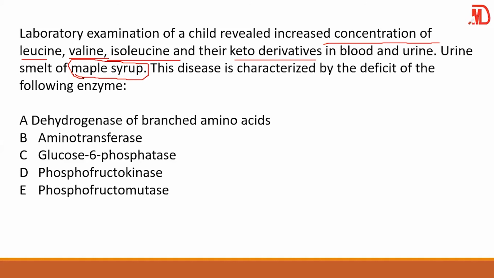Okay, so over here you are thinking of dehydrogenase of branched amino acids, which is the same thing. So if you see that leucine, valine, isoleucine are not being utilized and are concentrated in the blood, you are thinking of maple syrup disease. In the previous question, the question was, what is the disease? But over here, they've given you the disease and they're asking you, what is the enzyme? I remember I made mention of it. So please write it down. All right.